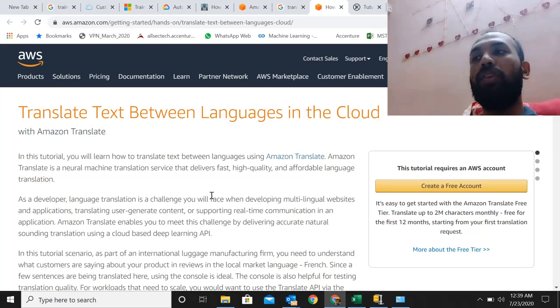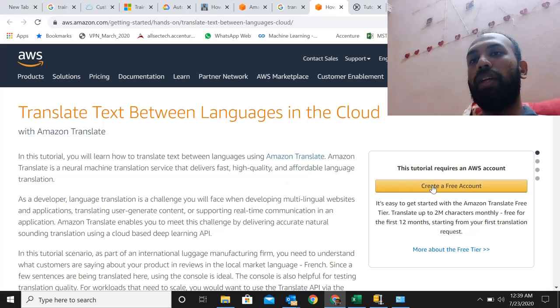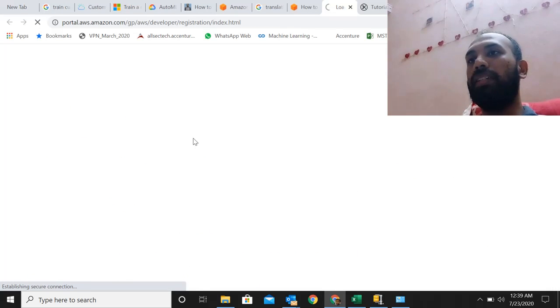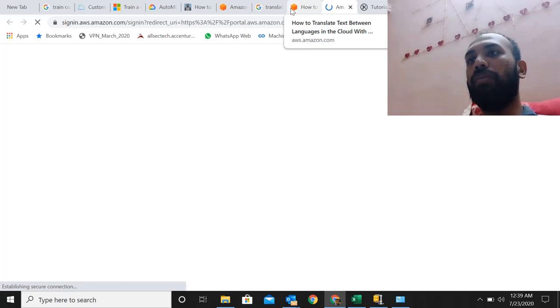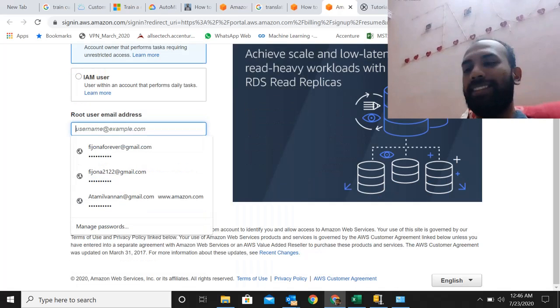First step is we need to create a new account. This is actually hands-on on how we need to use this service. So let's start with creating a free account. Amazon has this facility where we could create a free service and use it for 12 months, and they have some limitations for each month. We can take a look at what those limitations are, and once we have the service up and running, we could continuously run this in the cloud and call this API service whenever we require. Let's go ahead and get started.